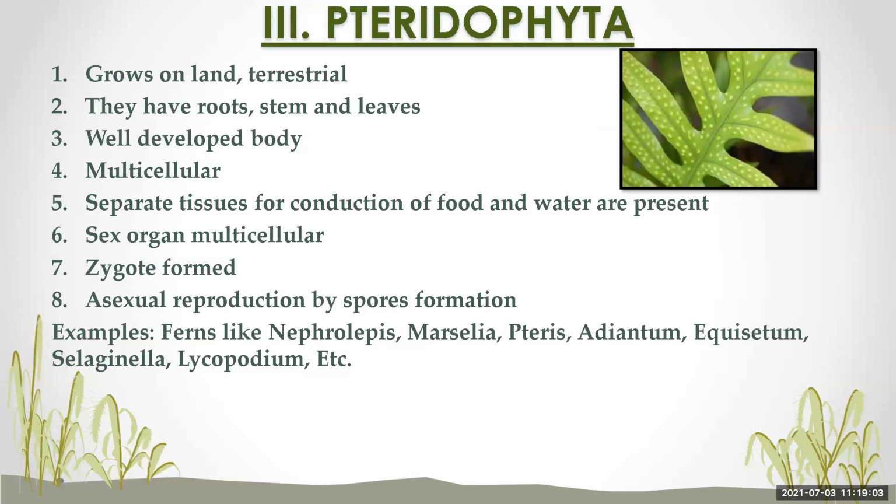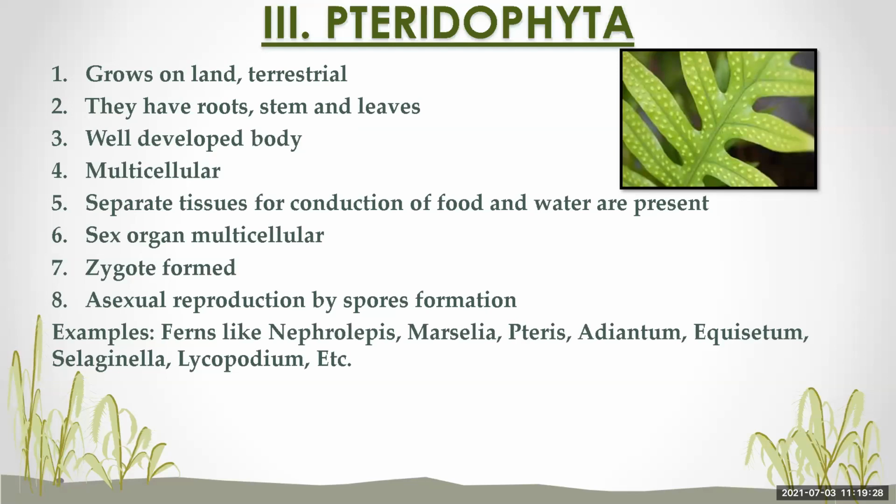Then sex organs are multicellular, means made up of many cells. Then there is the formation of the zygote. Then asexual reproduction is by spore formation.